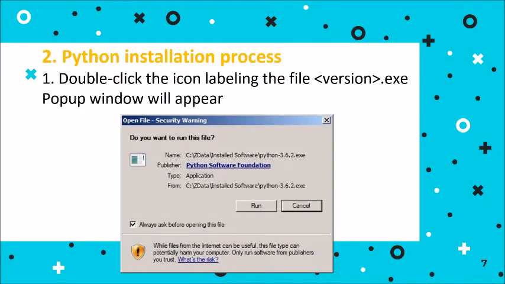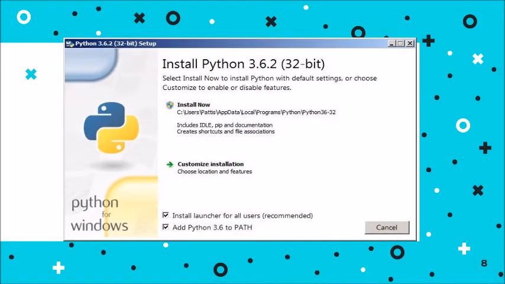Next, after downloading, double click on the icon of the file you have downloaded, and then click on run. When you click on run, there is a very important thing: you have to tick the option add Python 3.6 to path, otherwise later on it will be very difficult for you to install the libraries. Remember this. Do not click on customize, tick these both things and then click on install now.